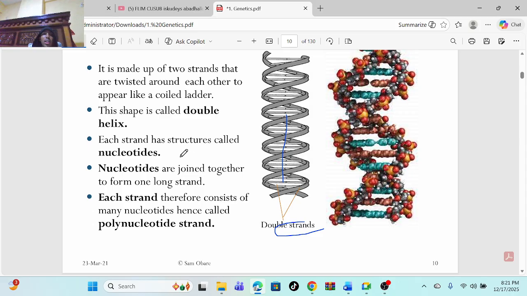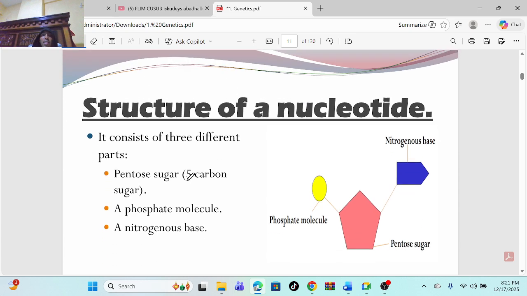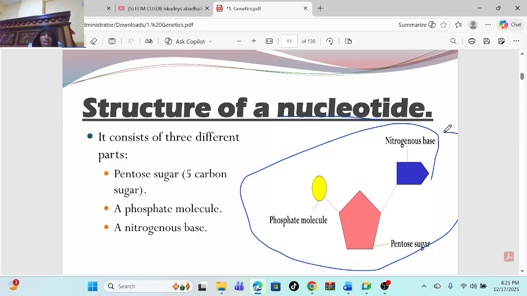Each strand contains nucleotides. Each of the two strands contains something known as nucleotides. These nucleotides are joined together to form a long strand. The structure of a nucleotide looks like this. This is a nucleotide, and it contains three things.